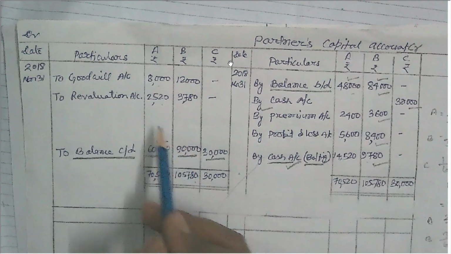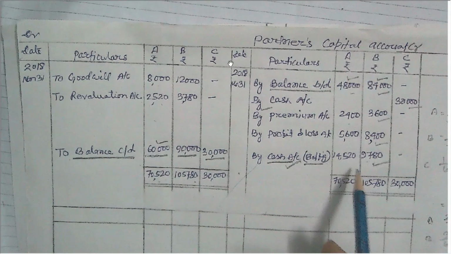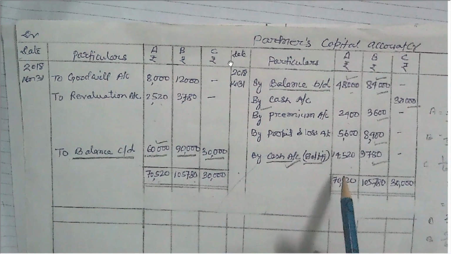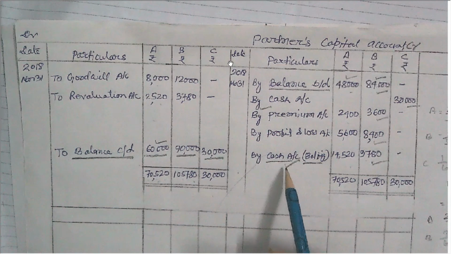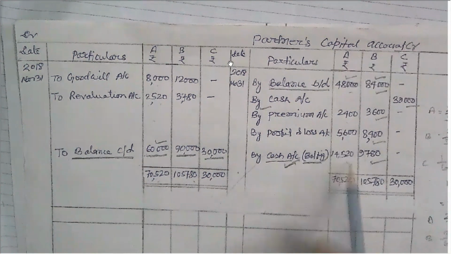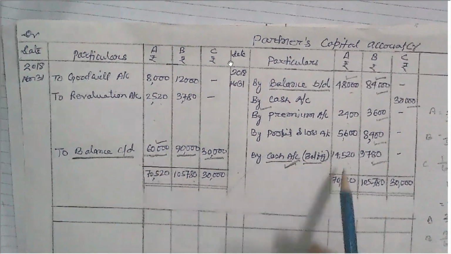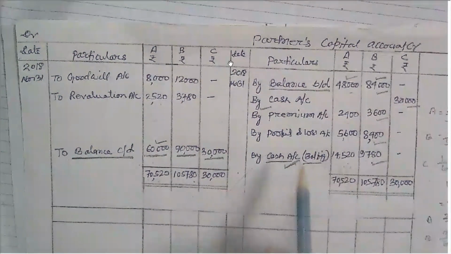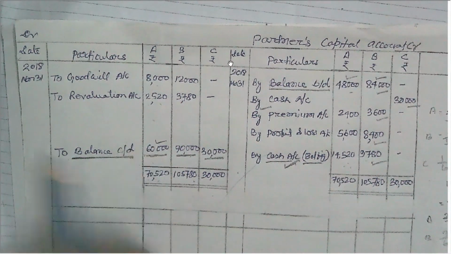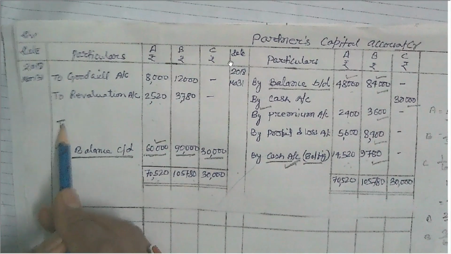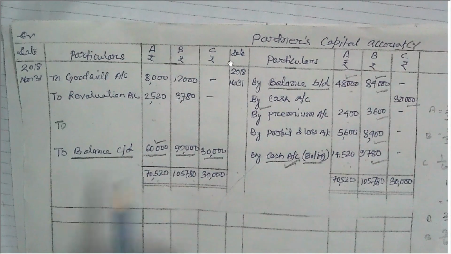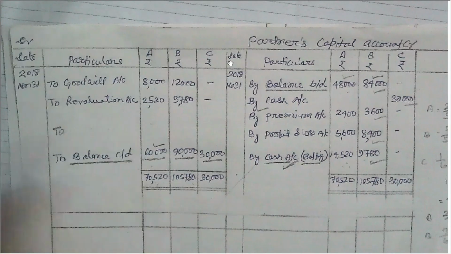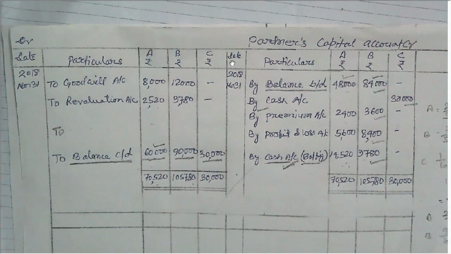If debit side is greater amount than the credit side, then it is a shortfall. They will bring it. If credit side is greater amount than debit side, then this is the surplus. They will take the money from business. Then here we have to write to cash account. Okay, so this is the capital account, especially when it is adjusted on the basis of new profit sharing ratio.